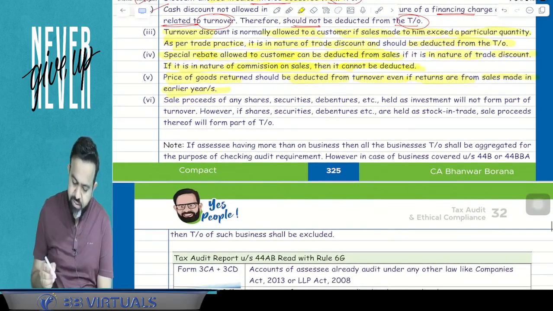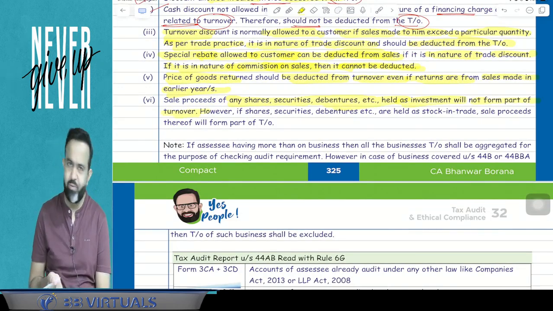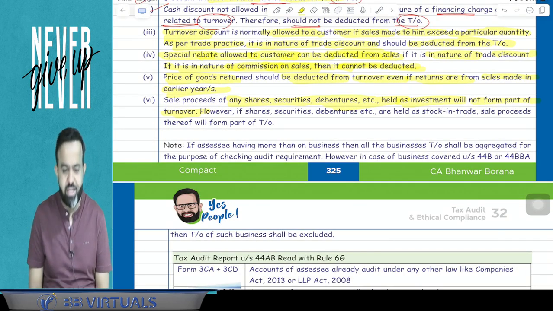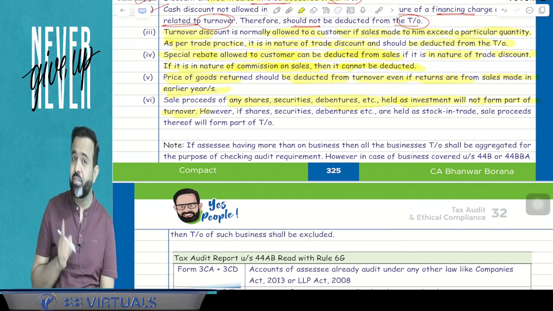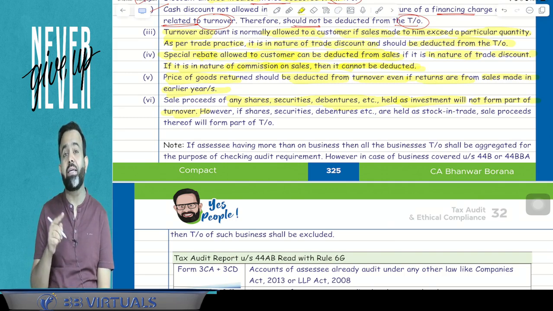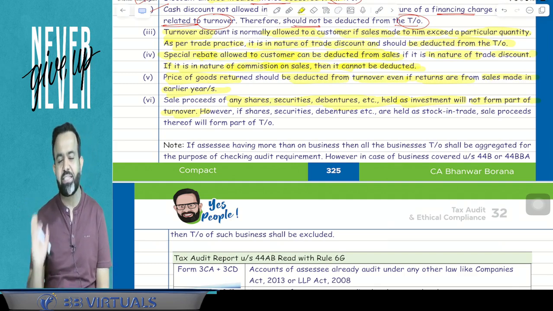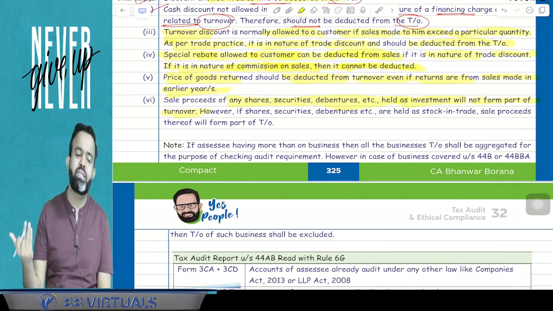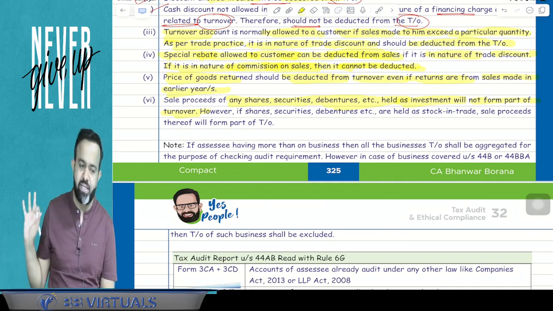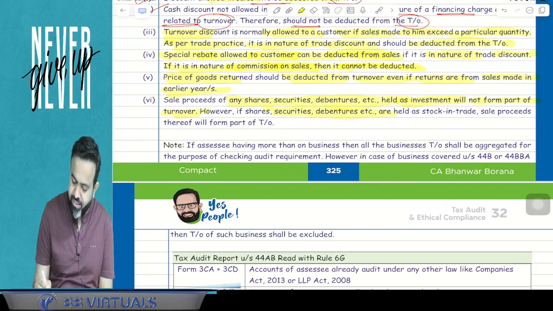Now next part. Sale proceeds of any share, security, debenture, etc. held as investment will not form part of turnover. It's very simple. Suppose you sold the share, security, debenture or any property, then guys, that is not part of your turnover. But suppose shares or security or debenture is treated as your stock in trade, then it will be treated as your turnover. So suppose you are engaged in the share trading business, or in the property trading business and all, then obviously that will be covered in the turnover. But if it is held as an investment, then it will not be part of your turnover. So if shares, security, debenture, etc. are held as stock in trade, then sale proceeds thereof will be part of the turnover.